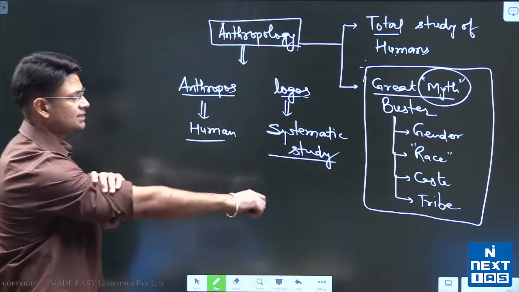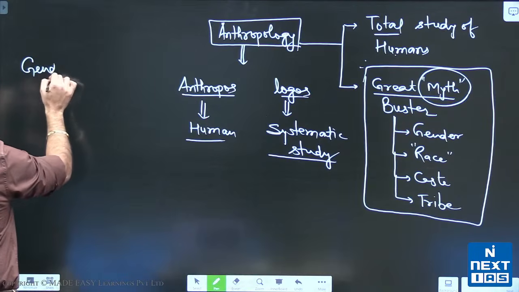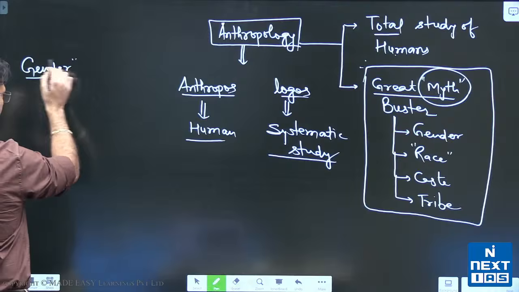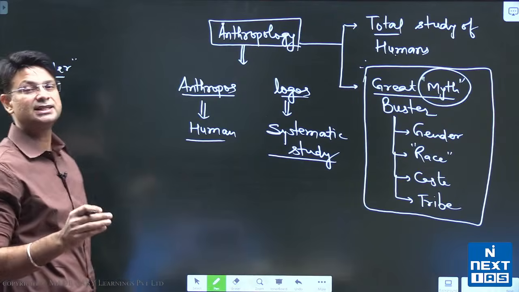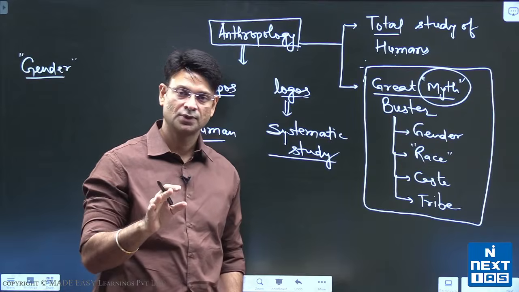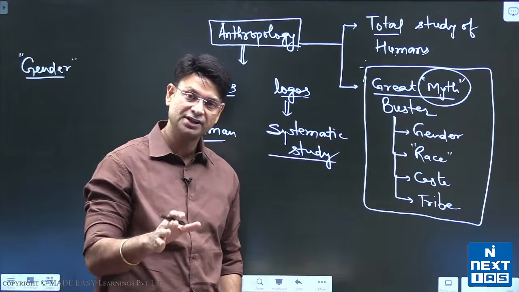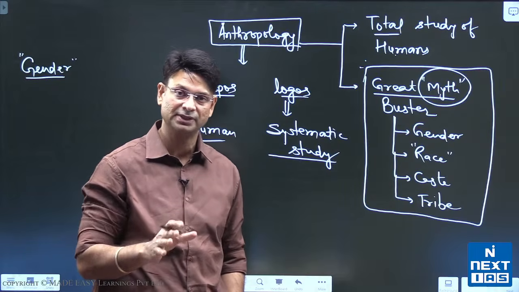The first one is the myths surrounding gender. There are many myths surrounding gender, and patriarchy is rooted in those myths only. Many cultures believe that women are inferior, that they have less capability.